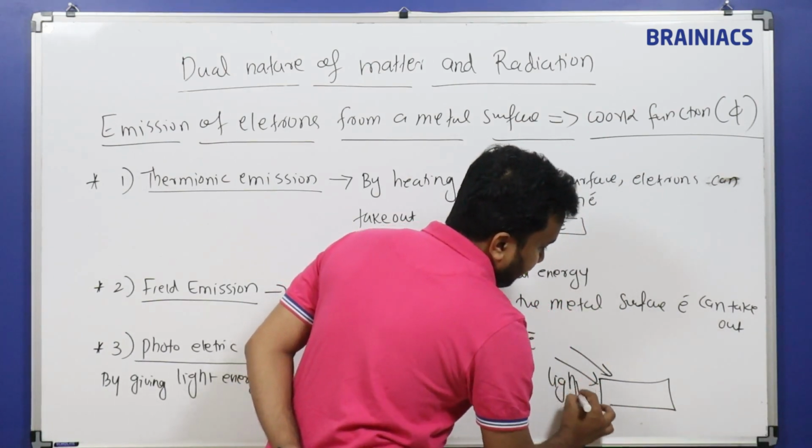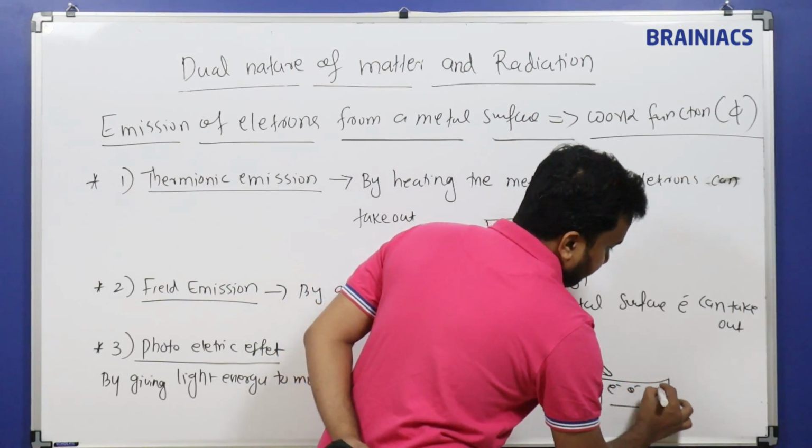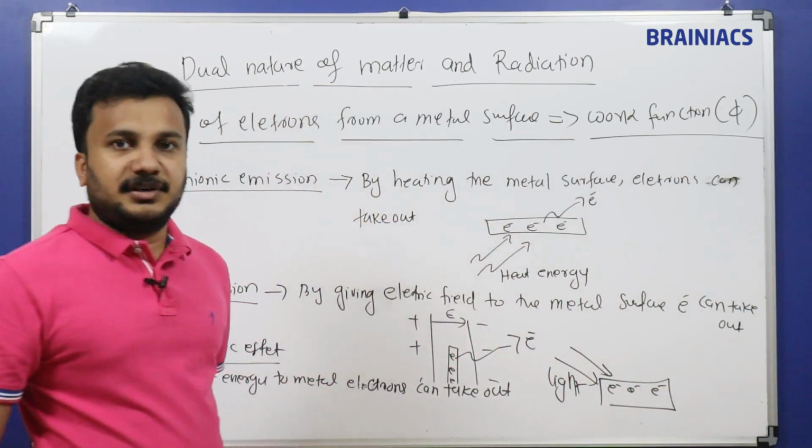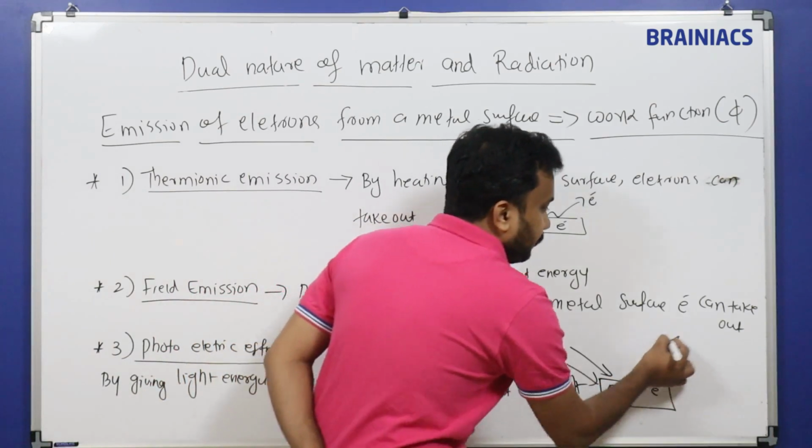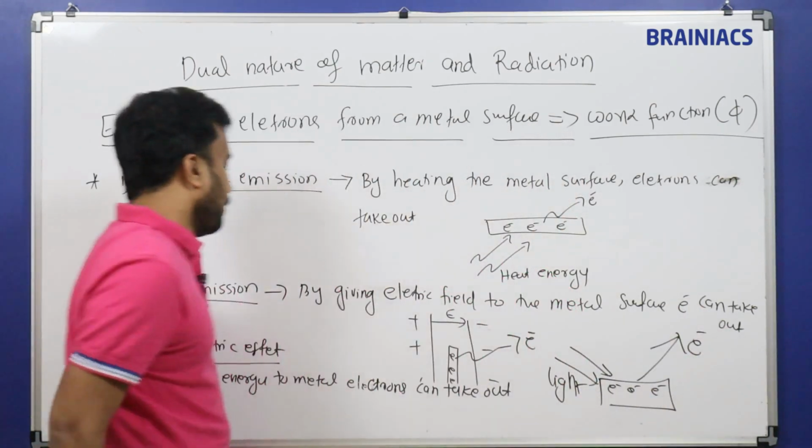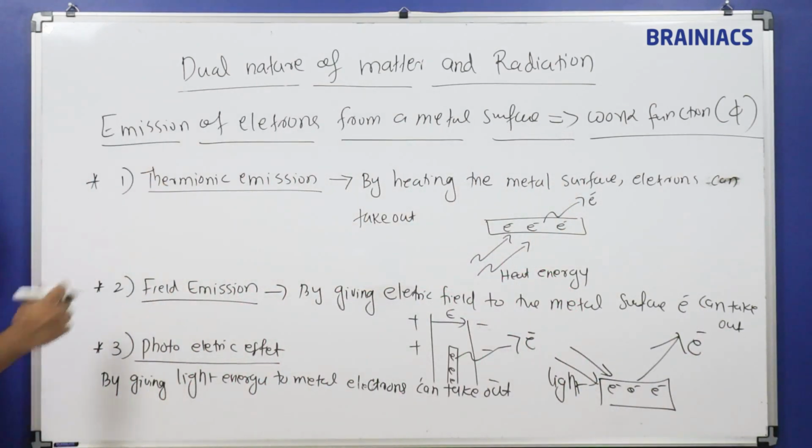If I am giving low wavelength, high frequency light, these electrons are taken out, and this process is called the photoelectric effect.